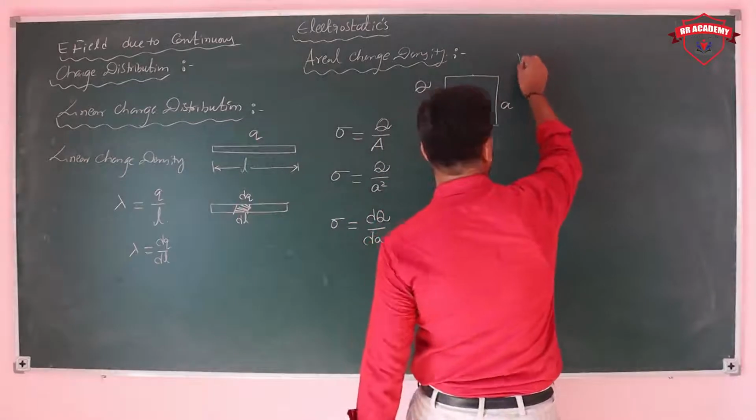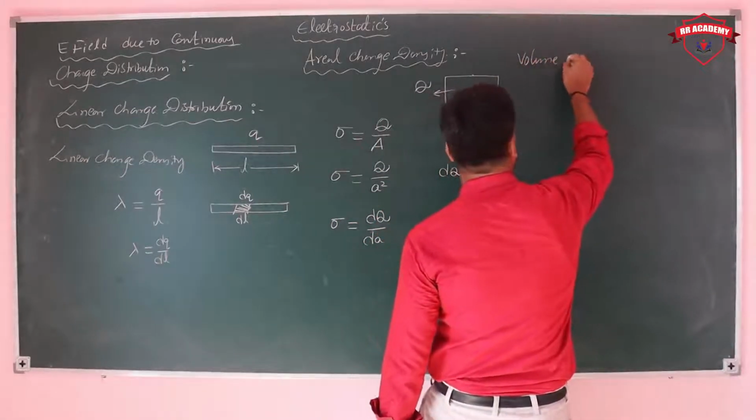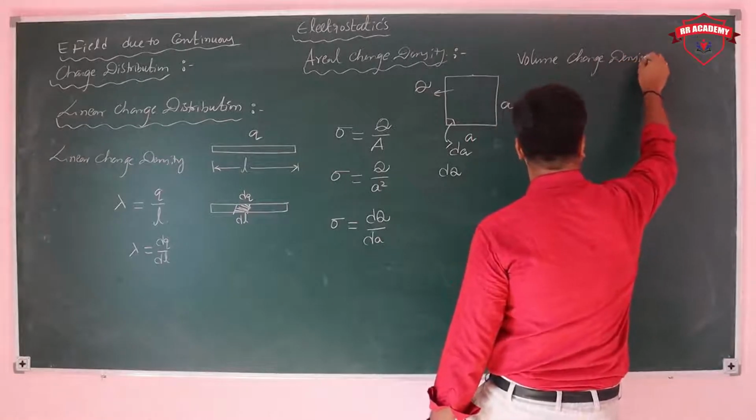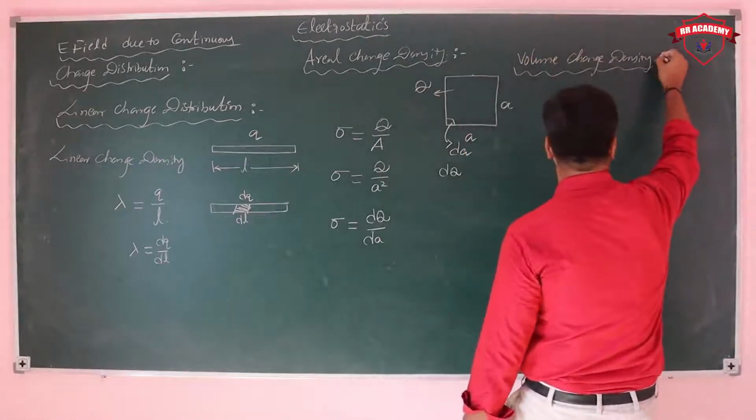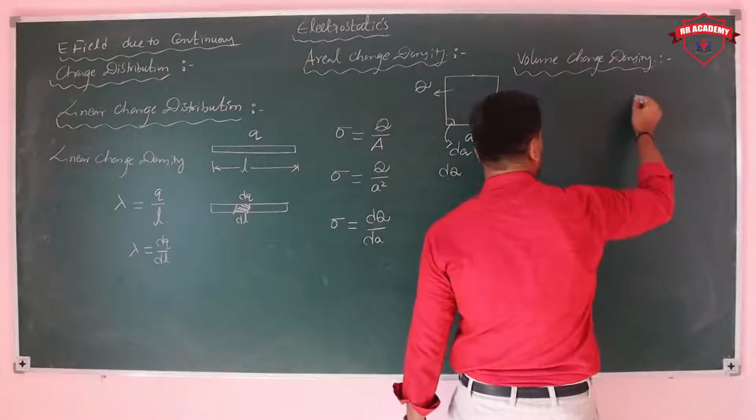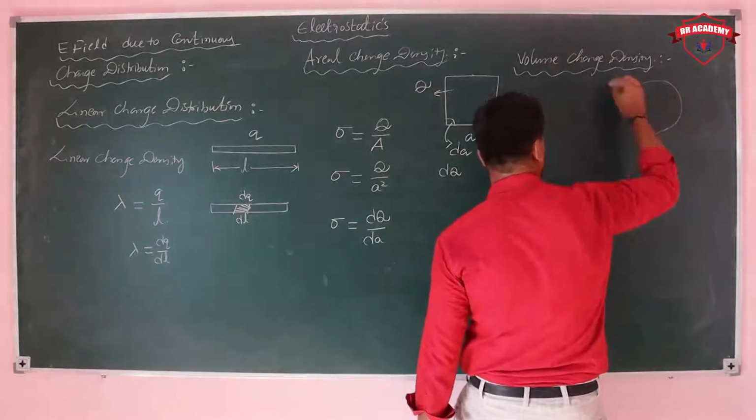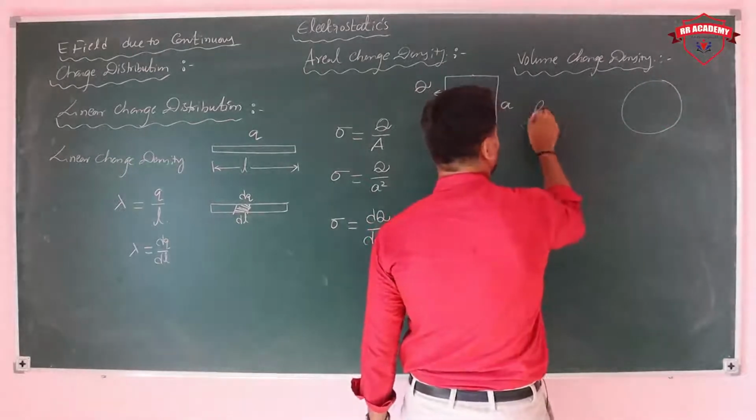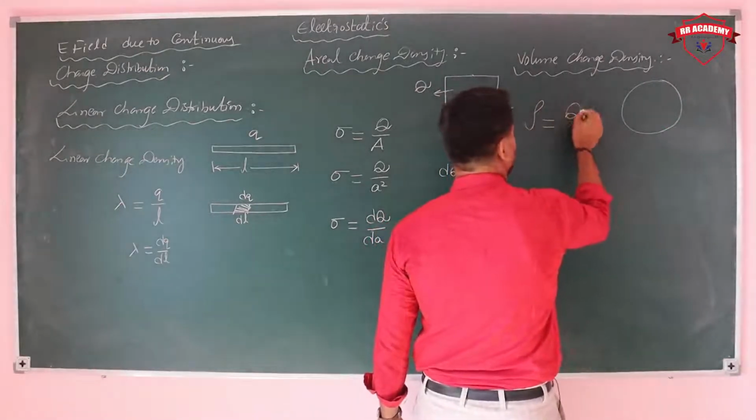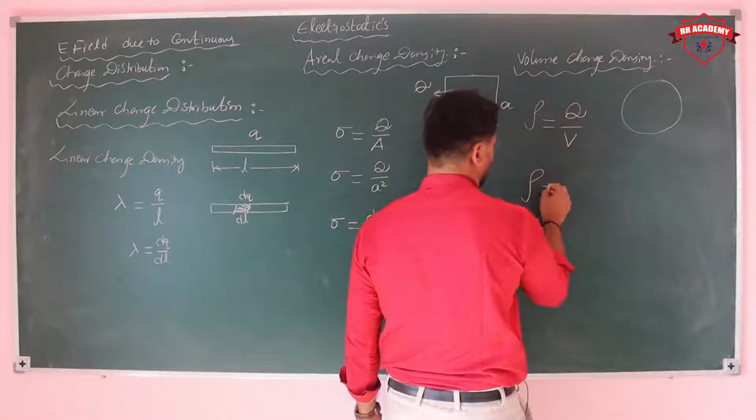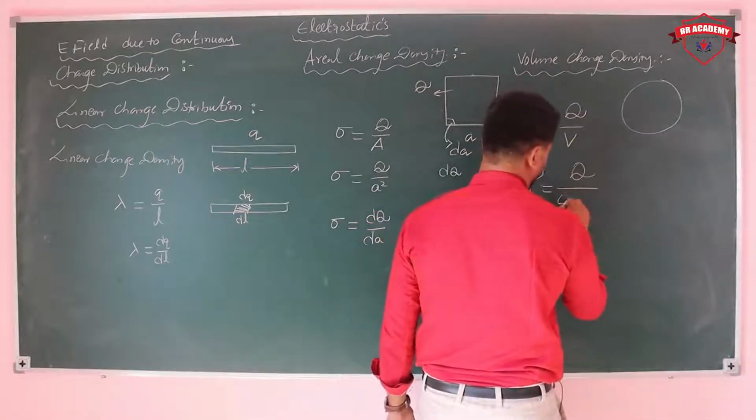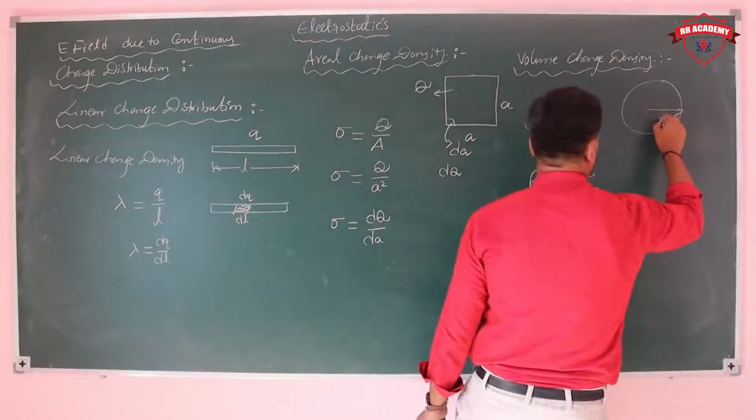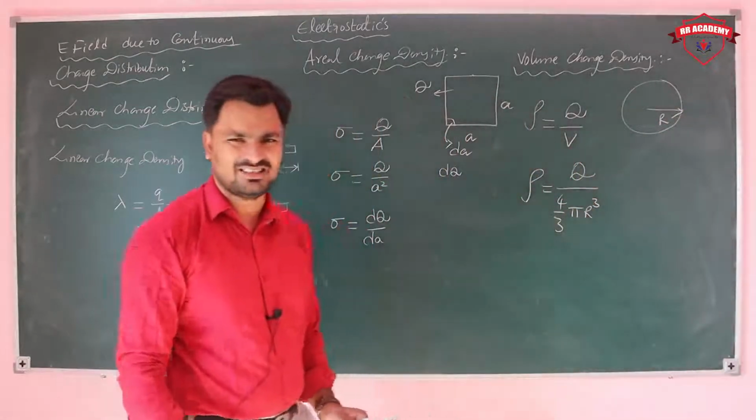Next, volume charge density. For example, consider a sphere where the charge is distributed over the sphere. So we take charge per unit volume. The volume of this sphere is 4 by 3 pi r cube, where r is the radius.